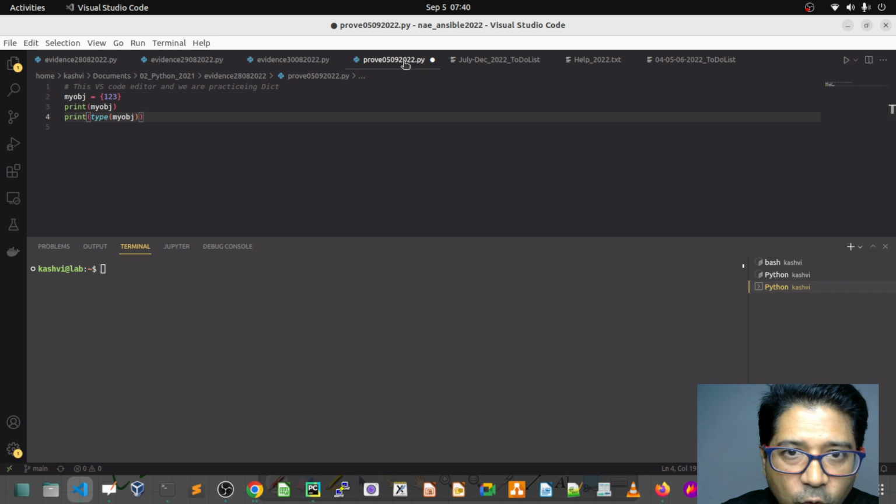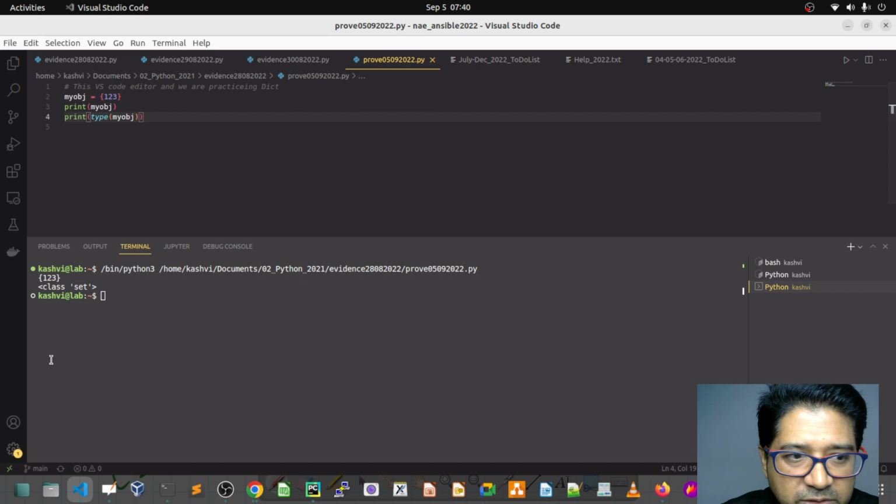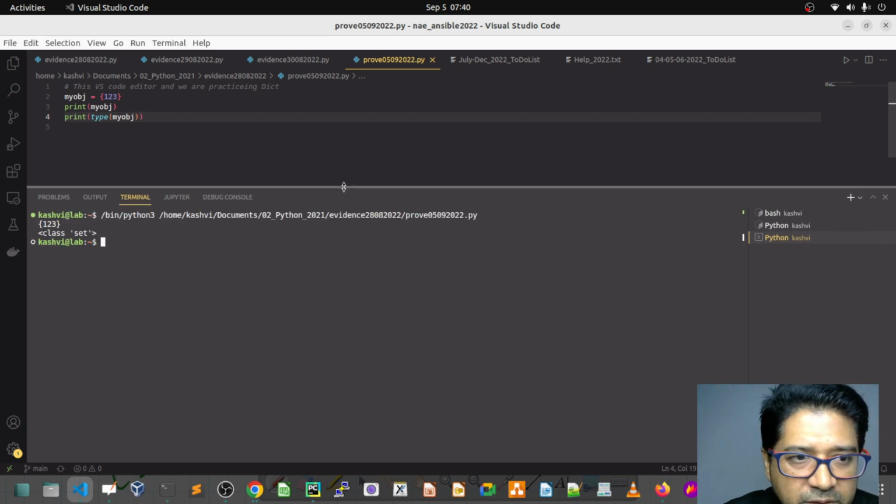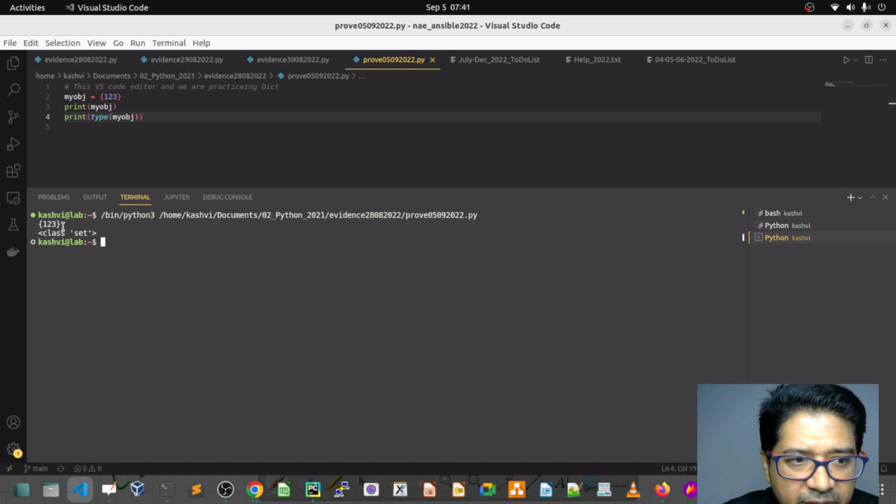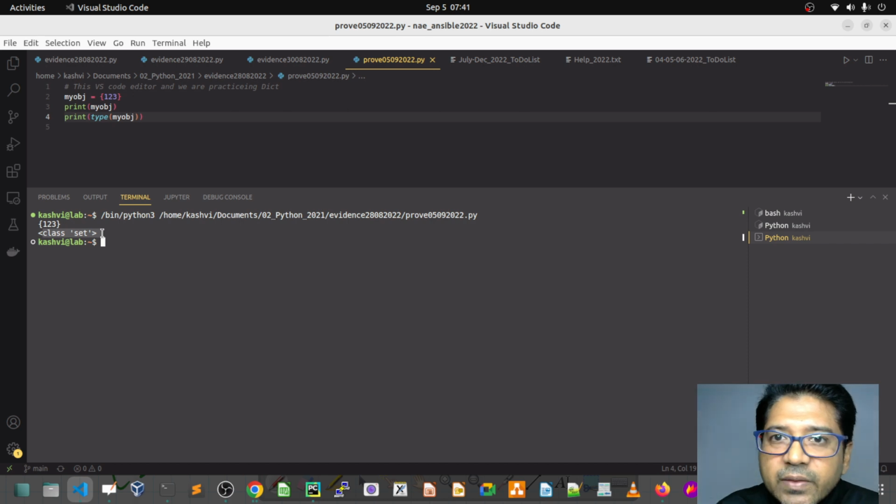It's showing yellow, which is good. Let's run and see what happens. Can you tell me by looking at the output? I gave one value to my curly brackets, to my dictionary, my object, and the class type changed. It became a set. It no longer belongs to dictionary.